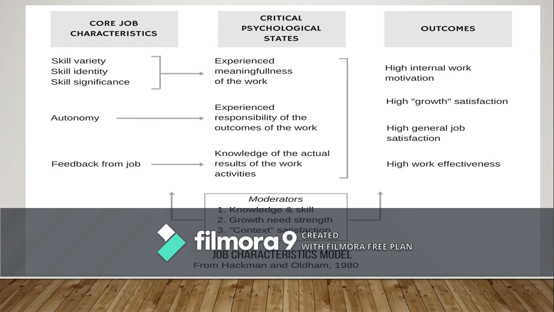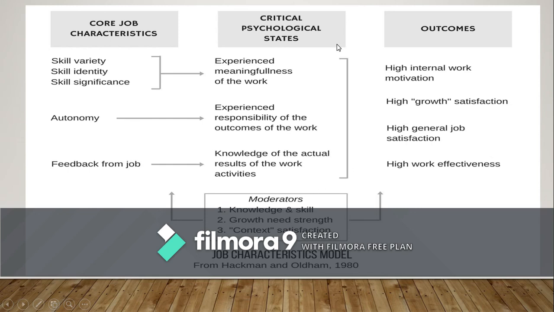So therefore, all these five characteristics are linked with one another. When you look at this, skill variety, task identity, and task significance will lead to experienced meaningfulness at work. Autonomy leads to experienced responsibility for the outcomes. Feedback will lead to knowledge of actual results of the work activities.